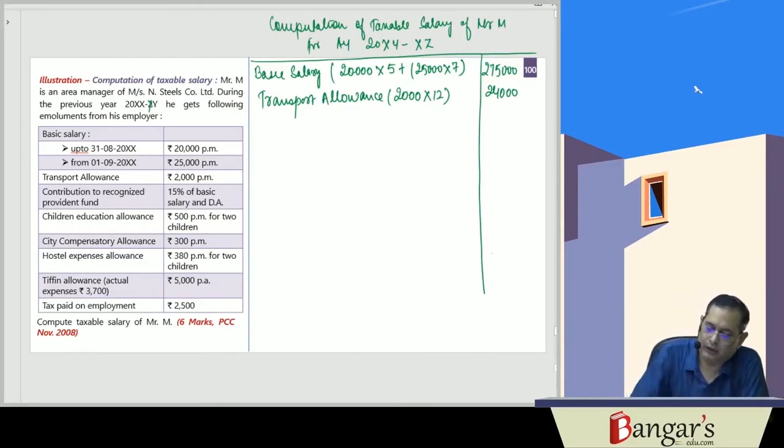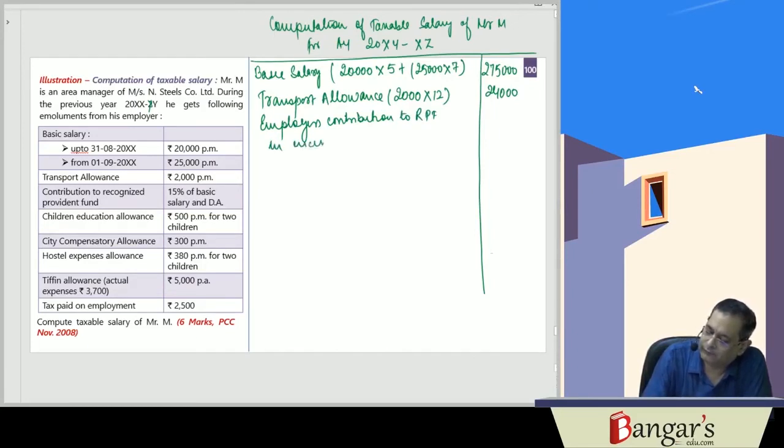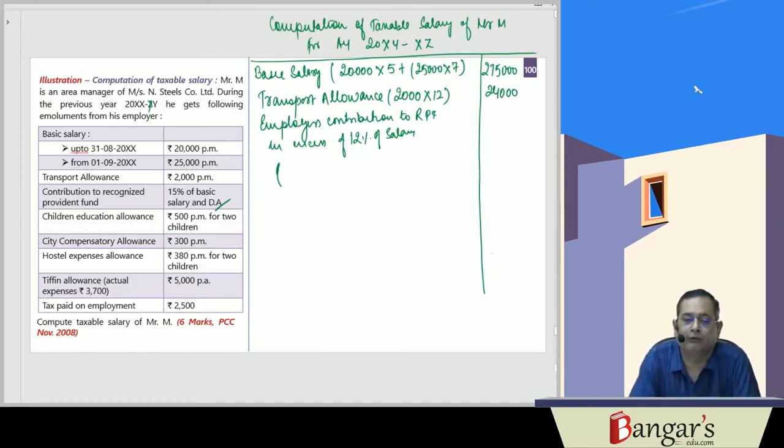Then the employer's contribution to recognized provident fund in excess of 12% of salary. Here he has contributed 15% of basic salary and DA. But in the question DA information is not given, so whatever information has been provided, from that we are finding out.